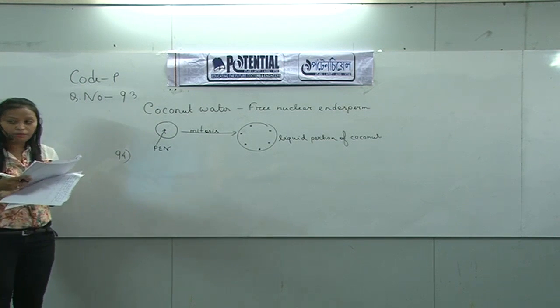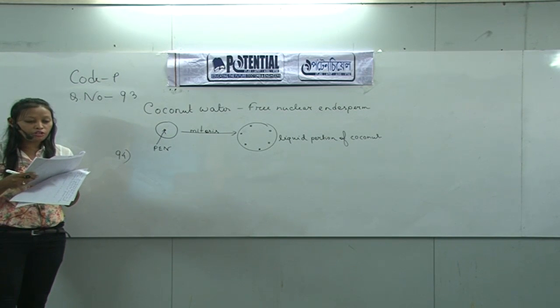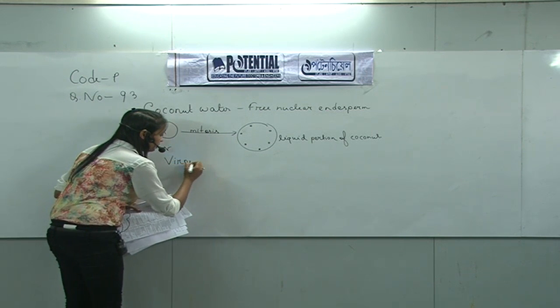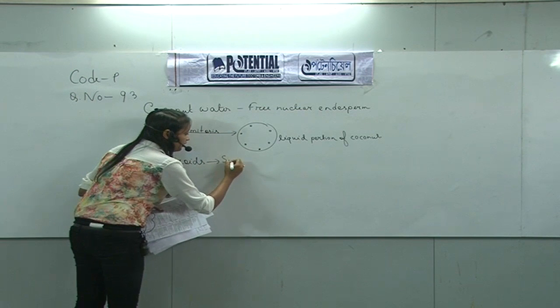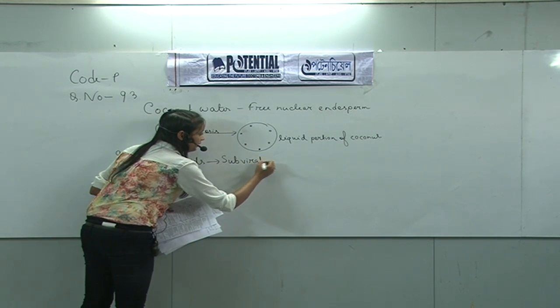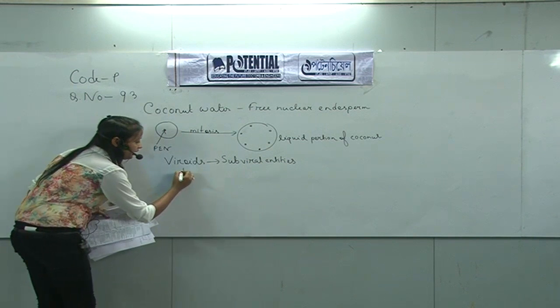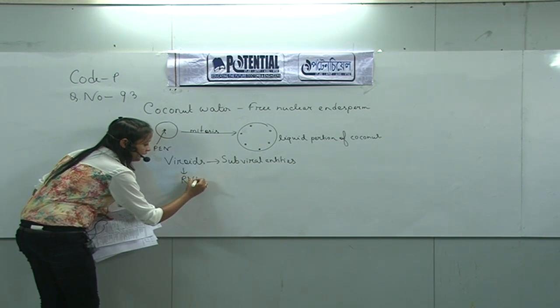94. Which of the following statements is wrong for viroids? The options are: they lack a protein coat, they are smaller than viruses, they cause infections, and their RNA is of high molecular weight. We know that viroids are subviral entities. So obviously they are smaller than viruses and they are composed of only an RNA molecule.